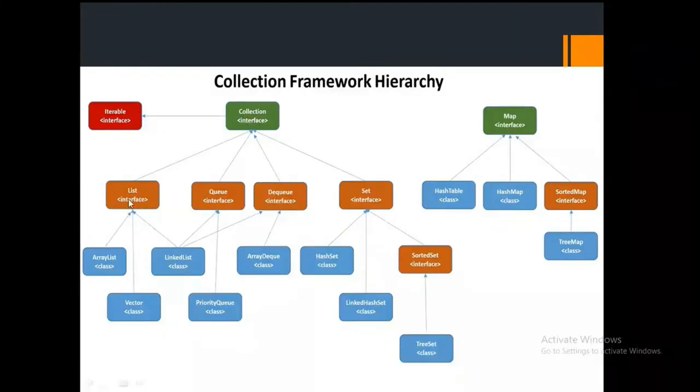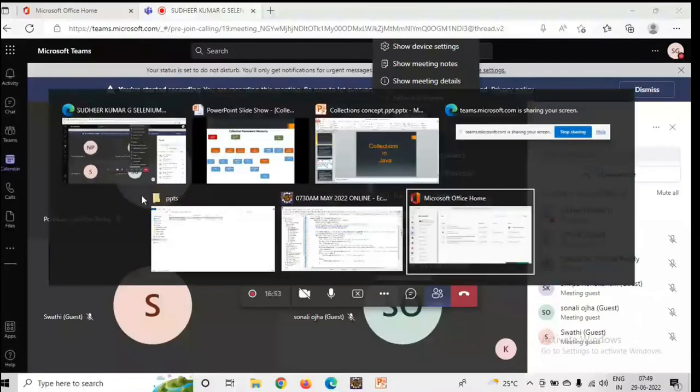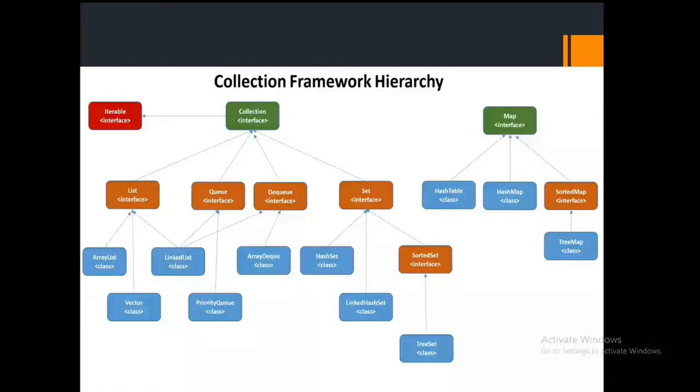First I'm going to explain the list interface. In the list interface, there are four classes. First one, ArrayList. Second one, LinkedList. Third one, Vector.